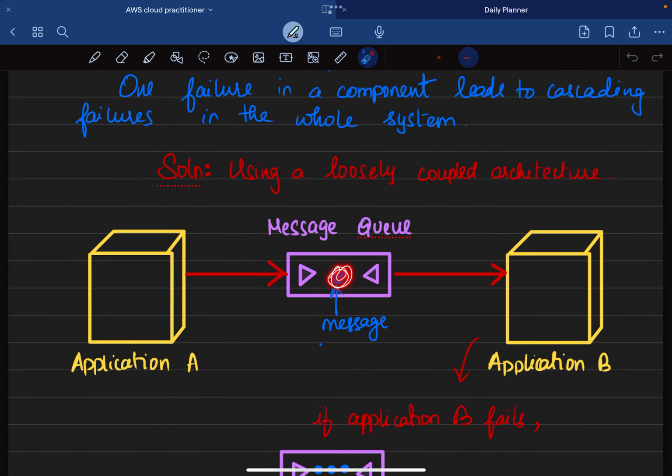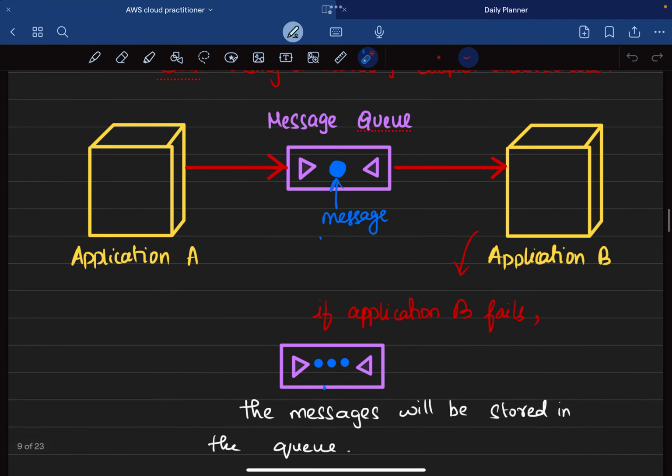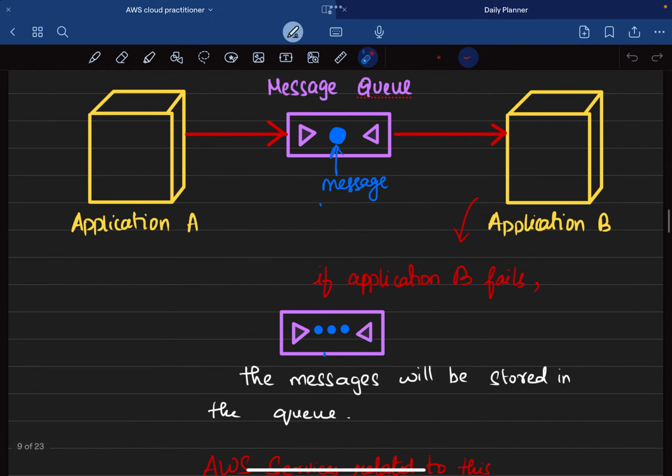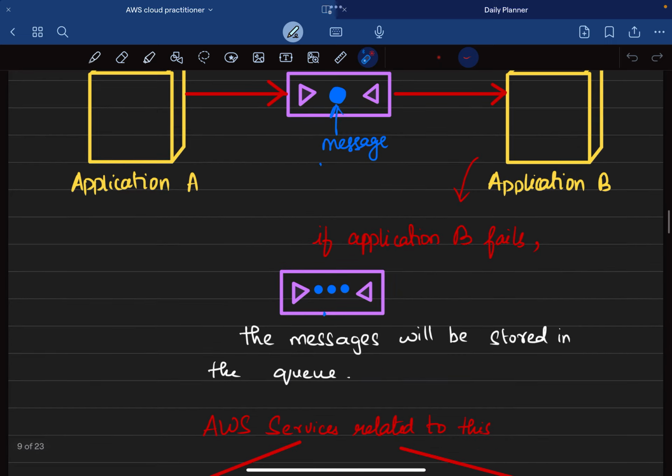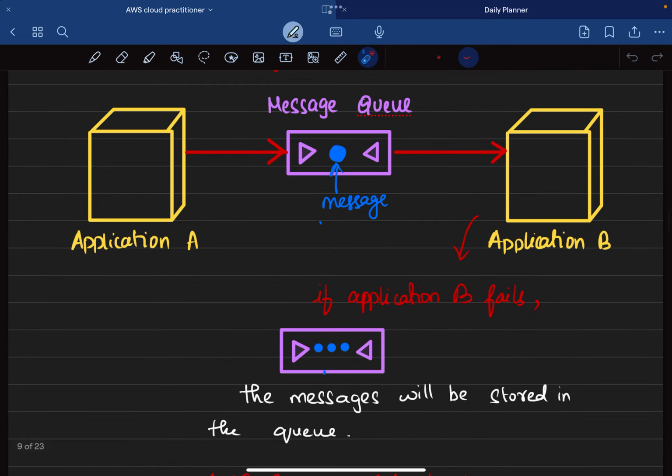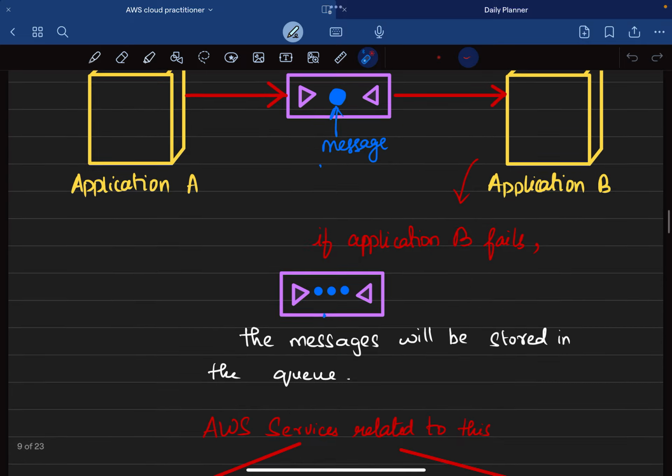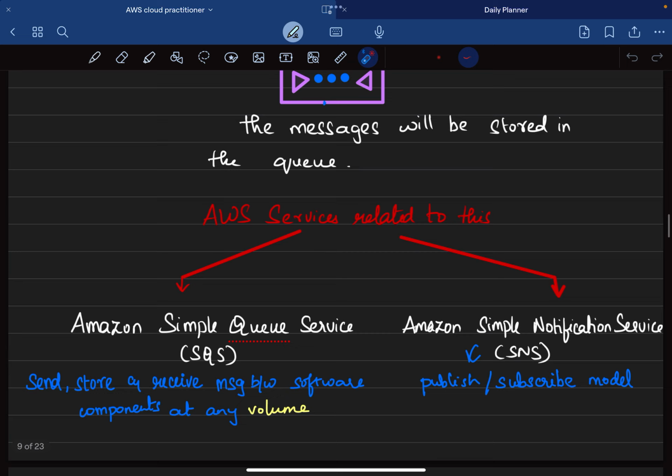What happens to the message here? The messages will keep on being stored up in the queue. So application B fails, but it doesn't ultimately mean that application A will also fail. It prevents that. So AWS provides this help of a queuing system for the messages so that the interconnected applications won't fail.